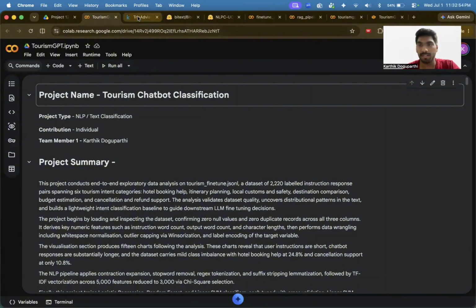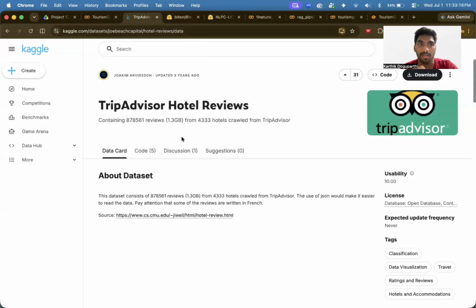The first dataset that I have taken, and the actual analysis that I'm going to do, is about travel. That is why I have taken a tourism chatbot for my project. For this tourism chatbot analysis, my dataset is coming from various places. The first one is from Kaggle, that is TripAdvisor, which has hotel bookings, ratings, and reviews in the dataset.